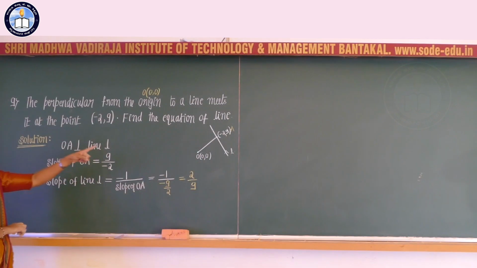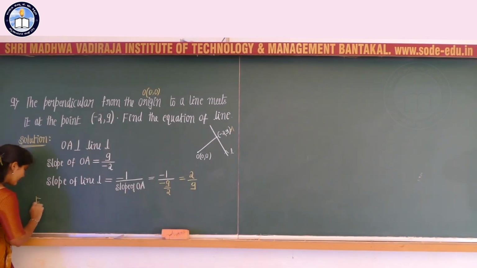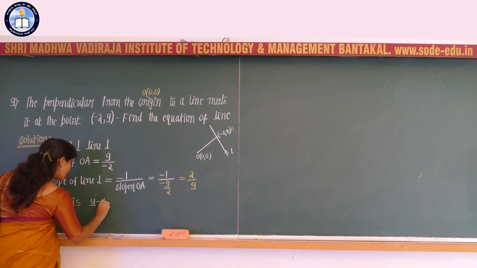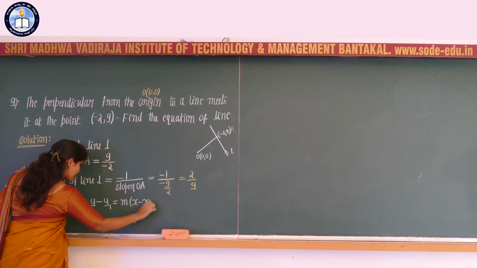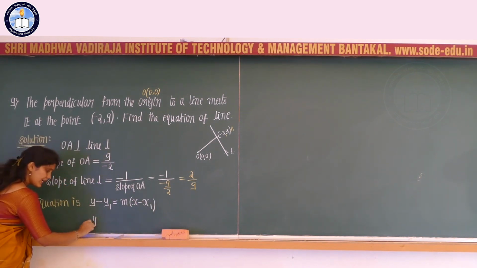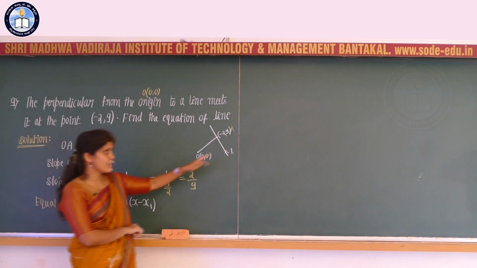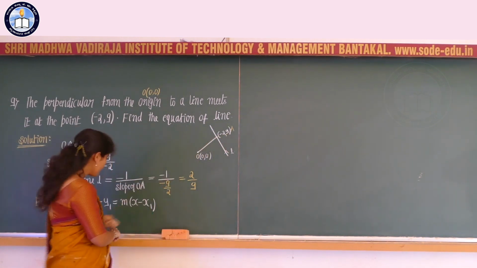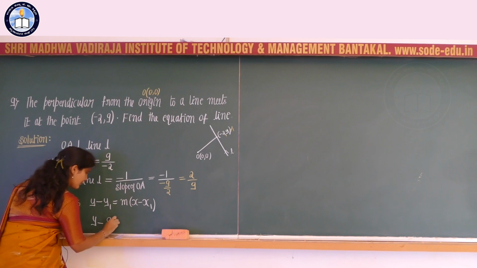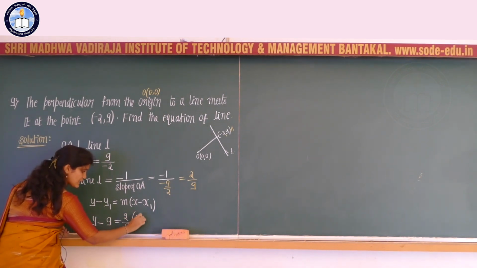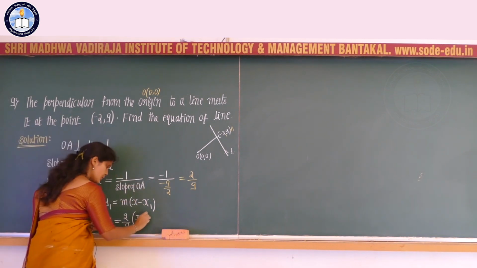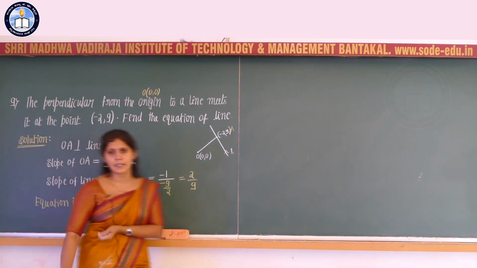So we need to find the equation of the line. The required equation of the line is y minus y1 is equal to m into x minus x1, where the line passes through x1, y1. The y1 value is 9, so y minus 9 is equal to 2 divided by 9 into x minus x1, where the x1 value is minus 2, so minus of minus 2 is plus 2.